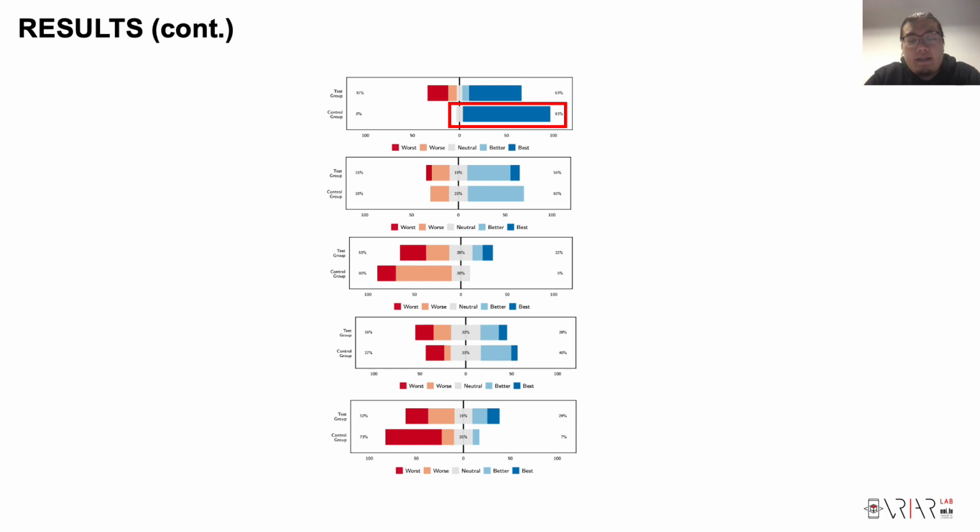And now, if we take a step back and look at these 5 figures from an overview perspective, we can see that the responses from the test group and the responses from the control group are roughly consistent. And it should be noted that the preference of the control group for the human representation is very prominent, and this might be due to their previous experience of interacting with human or humanoid avatars or NPCs in video games.